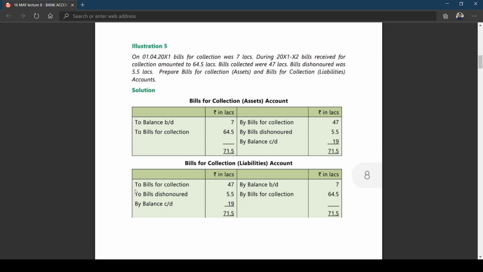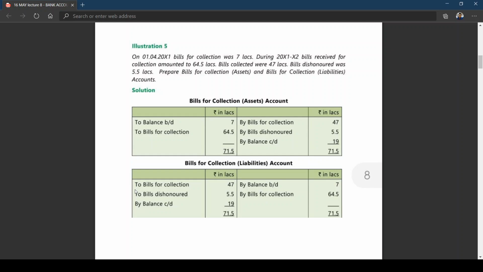Bills collected were 47 lakhs. Bills dishonored were 5.5 lakhs. You know that a bill that is sent to the bank for collection can be honored or may be dishonored. Like he has given that out of the bills received for collection amounting to 64.5 lakhs, including the opening balance, the bills collected were 47 lakhs.